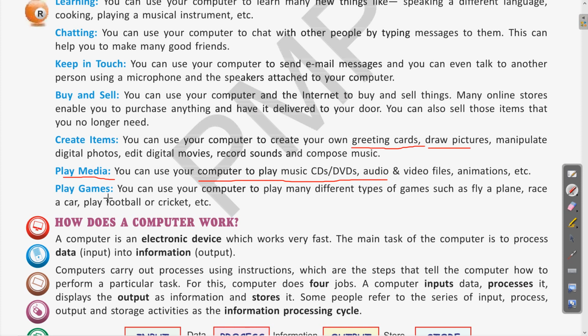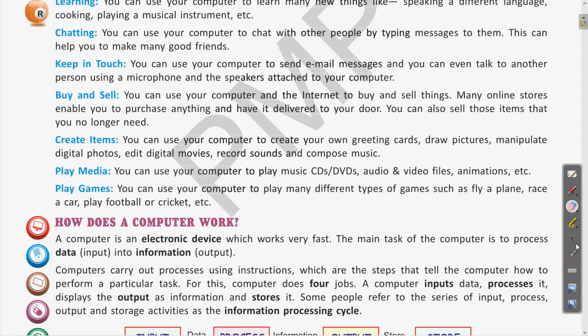Next one is also related to entertainment, that is playing games. The computer is used, as you all also use the computer for these things. You can play games like fly a plane, race car, football and cricket. Not only this, there are various other games like PUBG which you are more familiar with. These are all being used because of the computers. Clear? Now moving to the next, how the computer works.